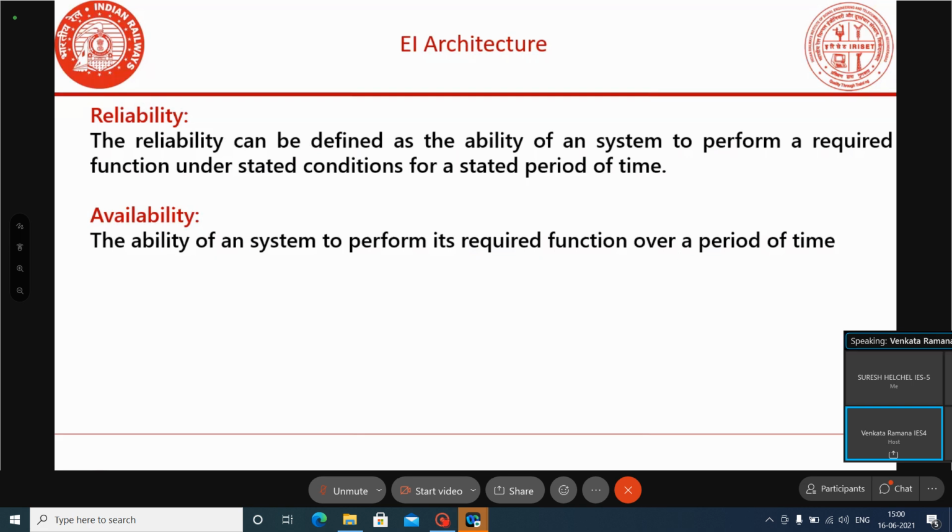Then we can call the system as available. Availability means the ability of a system to perform its required function over a period of time. That is the definition of availability. It means the system should be readily available at any point of time. Like that, the EA equipment also should always be available to deliver the things. If it is unserviceable, not in working mode, the availability is not there. So the availability should be more.